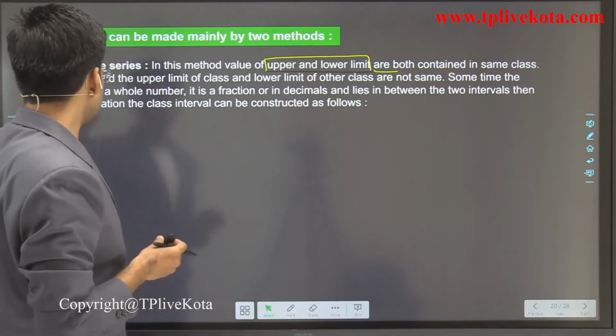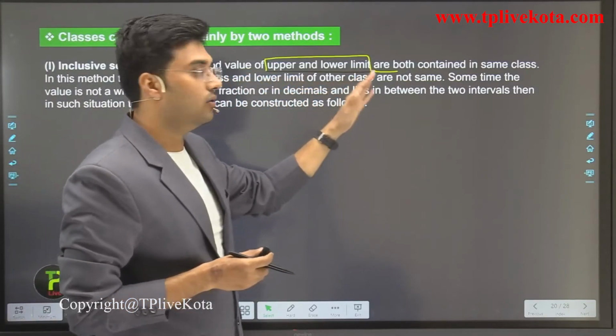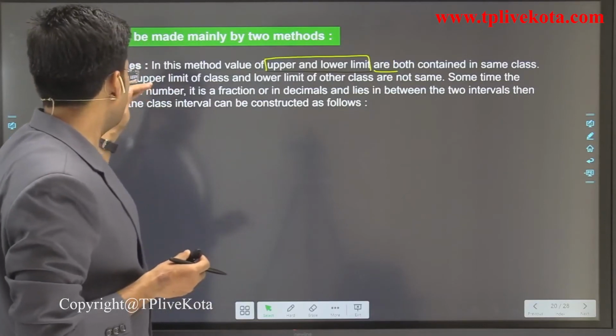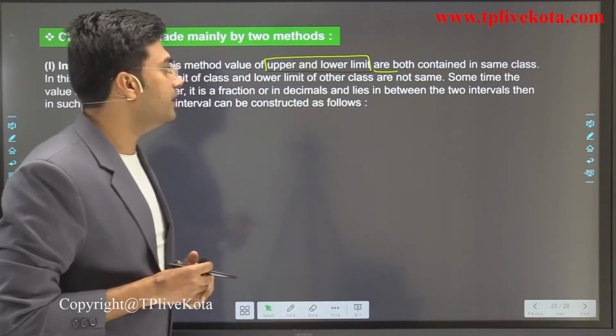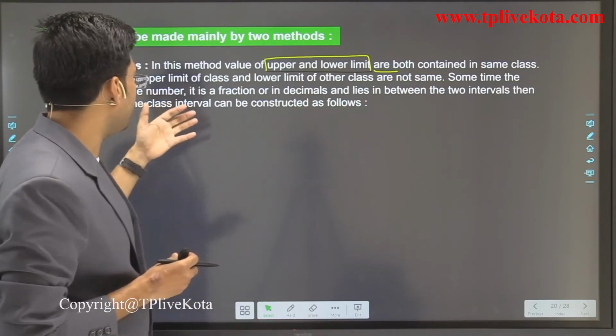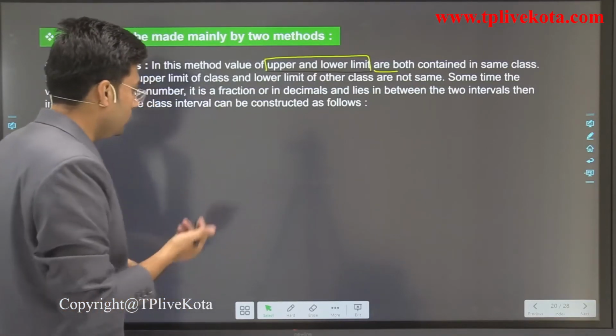In this method, the upper limit of a class and the lower limit of the other class are not the same. Sometimes the value is not a whole number, it is a fraction or decimal lying between two intervals. In such a situation, the class interval can be constructed as follows.